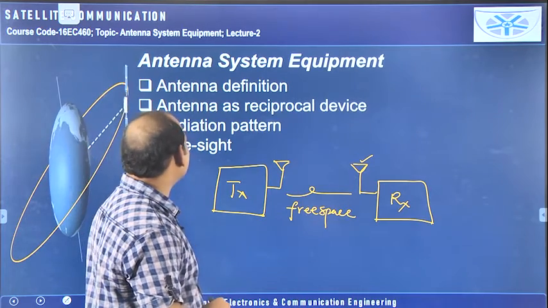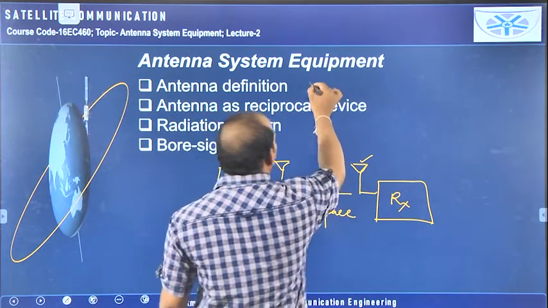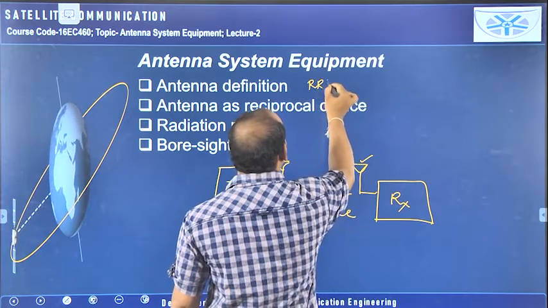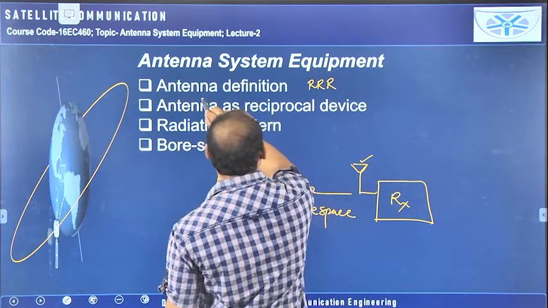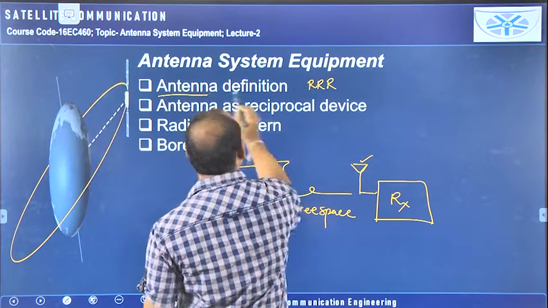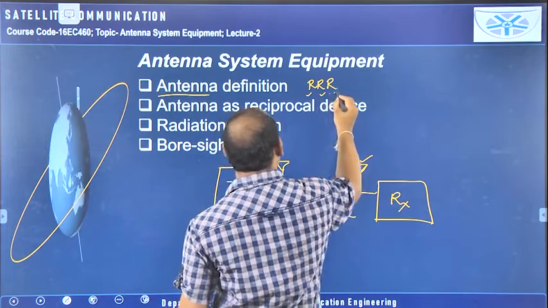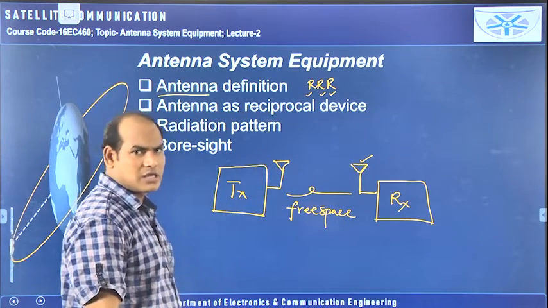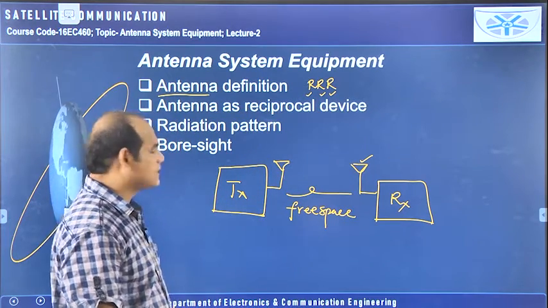As I said in the last class, the antenna definition we can remember easily as RRR. That means an antenna is the device which can radiate and receive radio waves. Like that we are able to remember that one. That is the definition of the antenna.